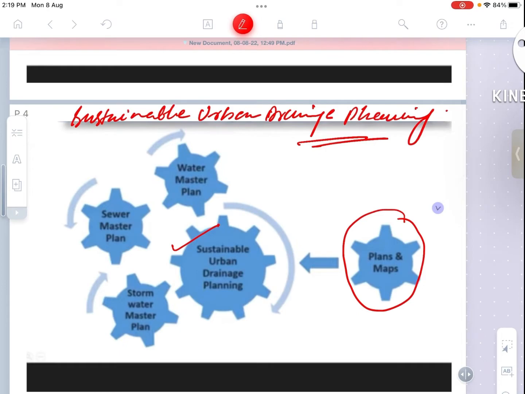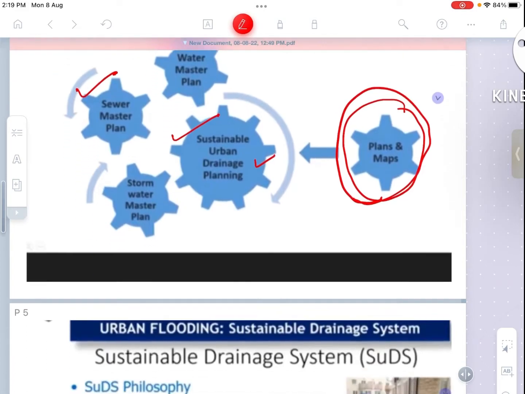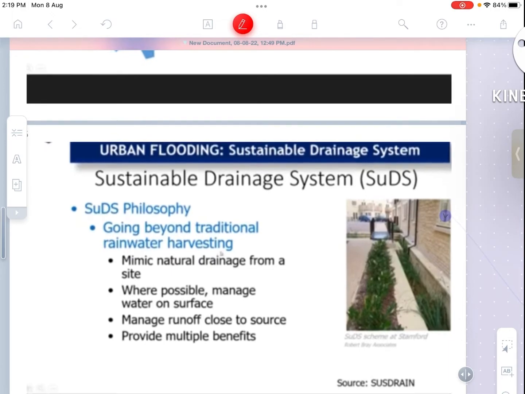In this, maps and plans are required to build sustainable urban drainage planning, or a water master plan, sewer master plan and stormwater master plan. So these plans should be made in advance so that they could mitigate the flood situation in urban areas.